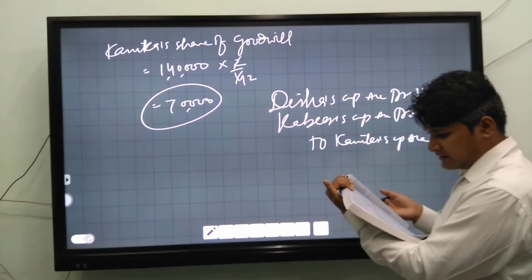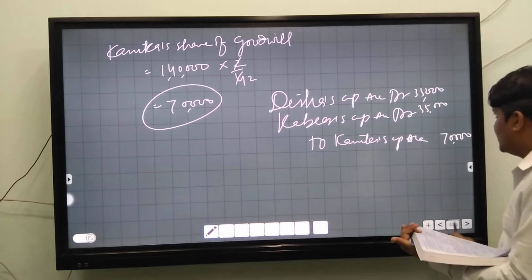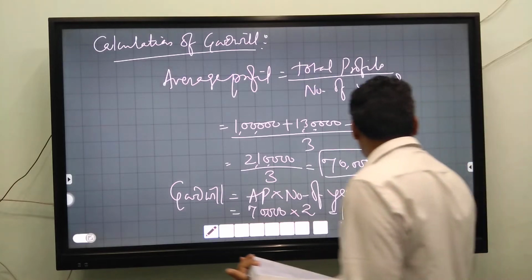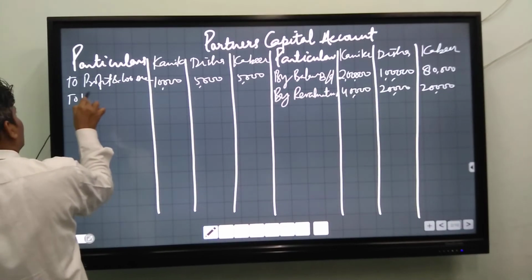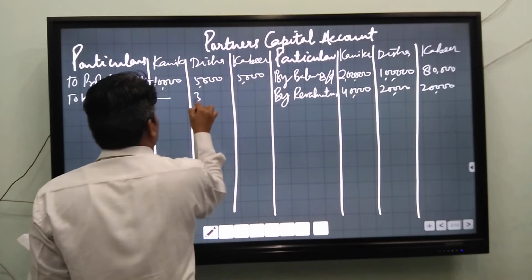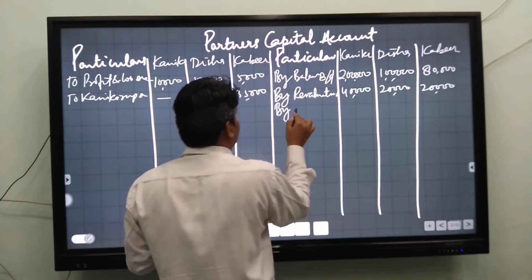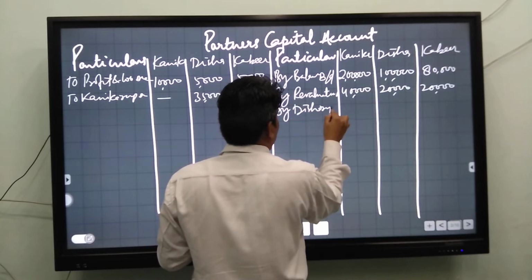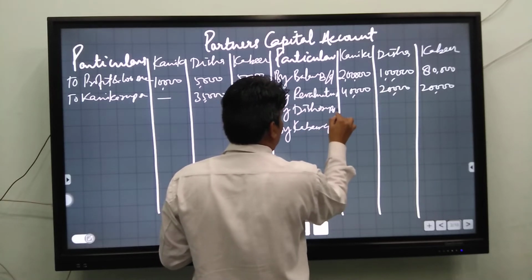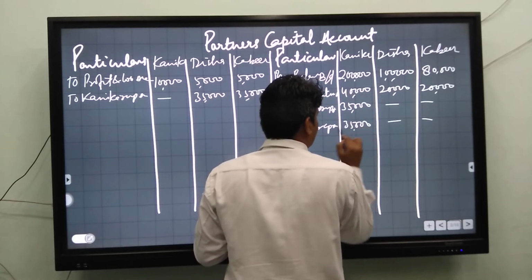The new ratio, or gaining ratio, between Disha and Kabir is 1:1. Now we simply transfer to the capital accounts. You will write to Kanika capital account 35,000, 35,000, and on the right side you write by Disha capital account and by Kabir capital account 35,000, 35,000.